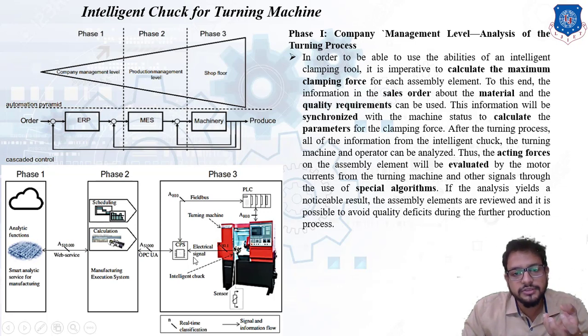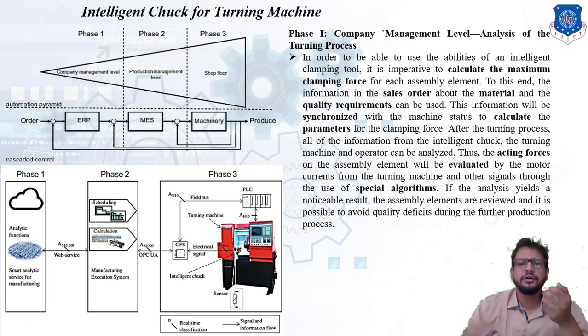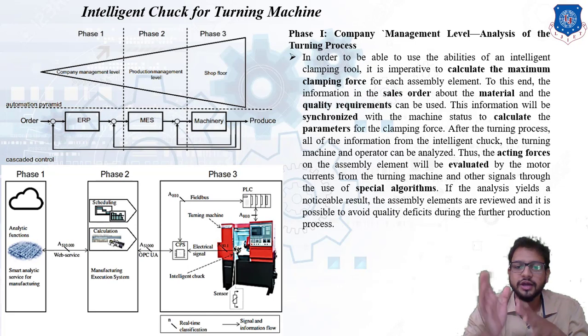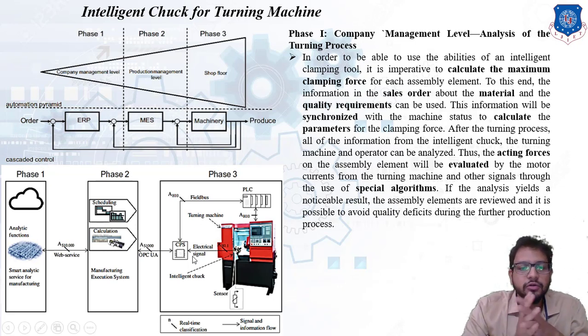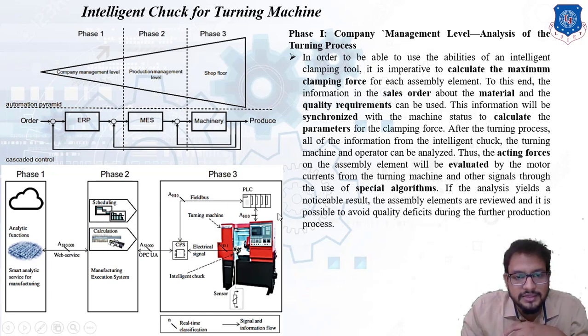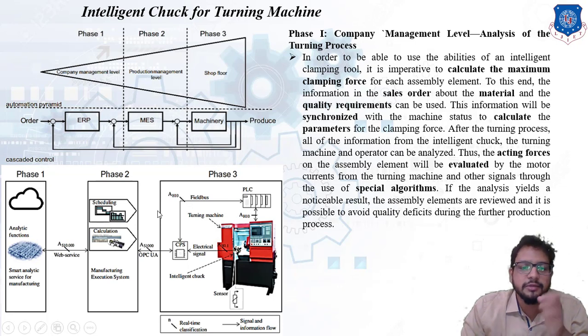Also this CNC machine is going to communicate with the PLC as well as with the cyber physical system, and the connection is provided to the CPS and the PLC through a field bus. Now what is a field bus? A field bus is nothing but an interface protocol which is going to transfer the information or encoding from a PLC to the CPS or from a CPS to a PLC. So information can be easily transmitted between these two devices. So that is the function of a field bus. Remember, it's an interface protocol.